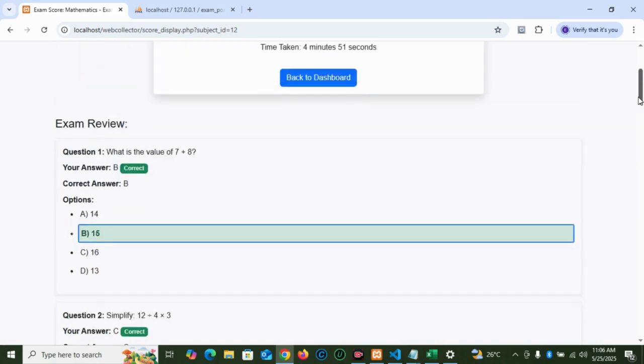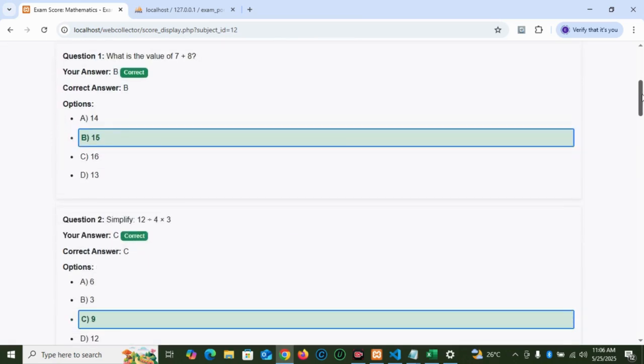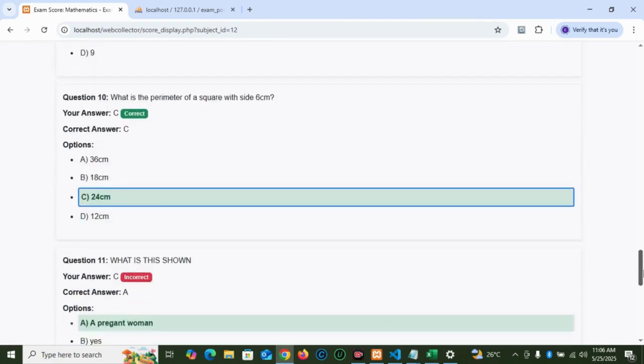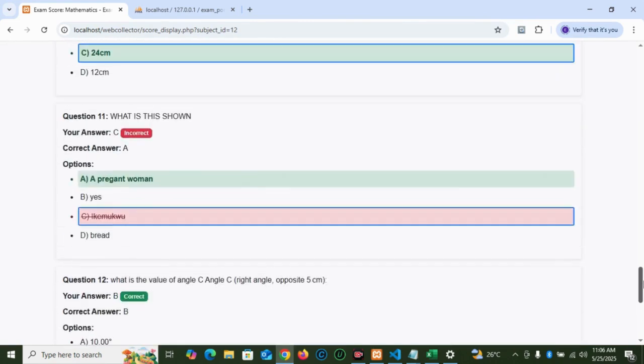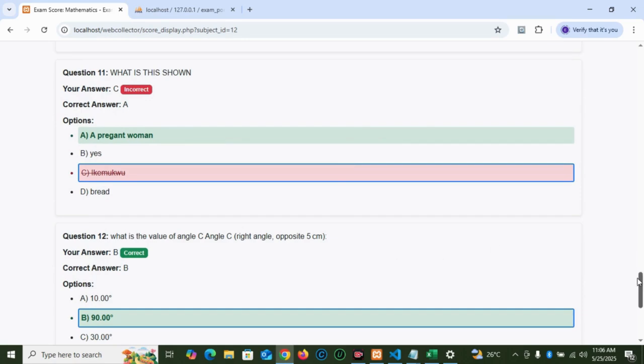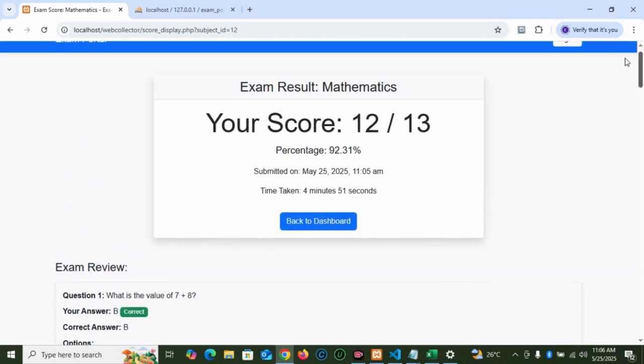And I love this. Look at it, it gives you the exam review of all that you have done. Look at the exam review. So you can go through all those questions you have answered correctly and incorrectly. You go through them. Wonderful. You can see what is shown below, because we didn't give it a right option. So we can see this is where we filled it. So all those questions are all right. Wonderful interface. It's all about practice.